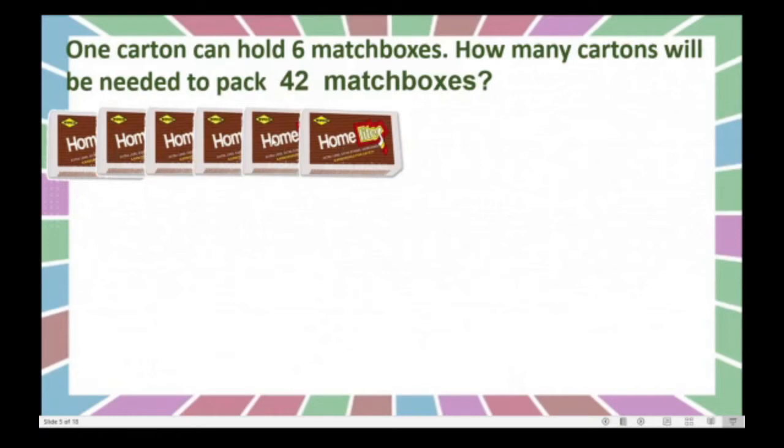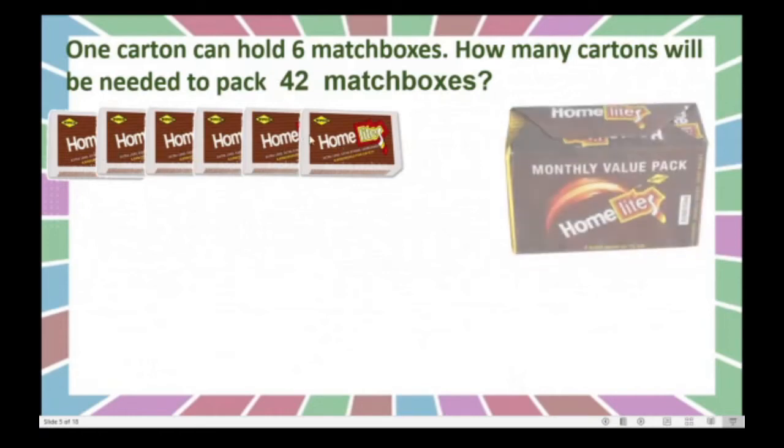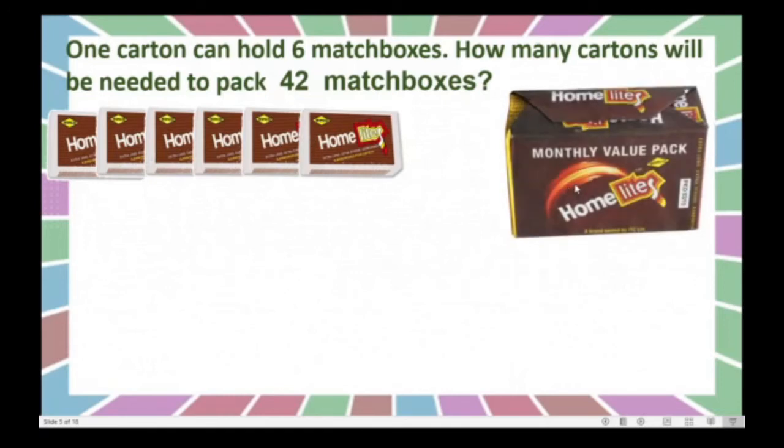Right? These are 6 match boxes and this is a carton. Okay? Now, the sum is of the same type. Here how many match boxes are there? 42 in total. And we have to arrange these 42 match boxes in cartons.